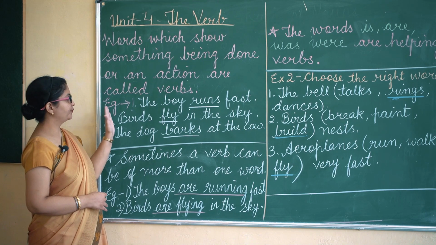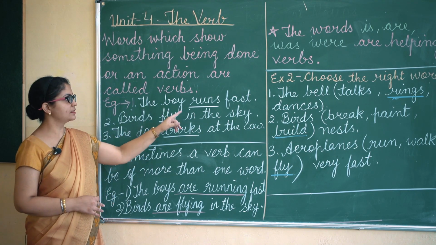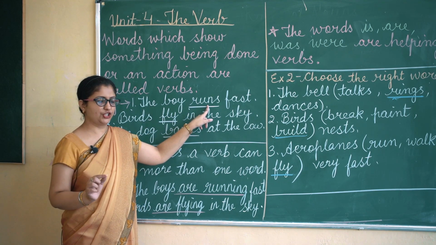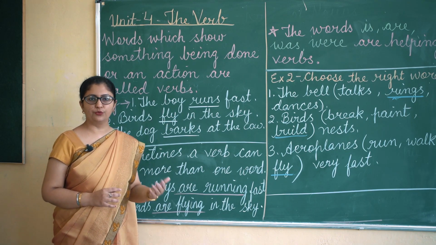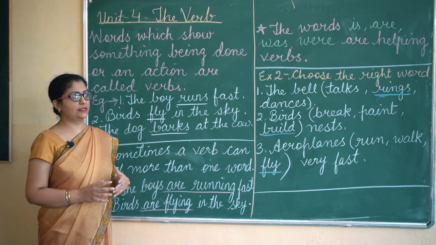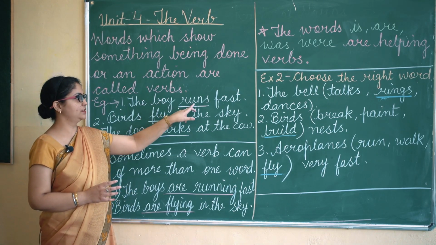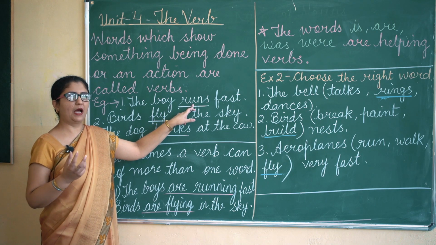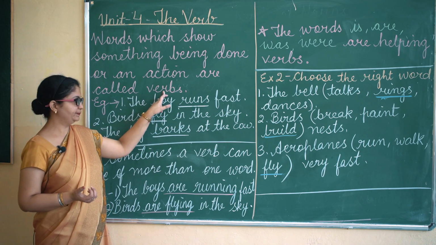Now example, the boy runs fast. Now in this sentence, runs is the verb because that is the action which the boy is doing. So if we ask what is the boy doing? He is running, he runs. Okay, and if we say what is the action being performed by the boy? That is the answer, runs. So the word runs shows some action being done and that is the verb.